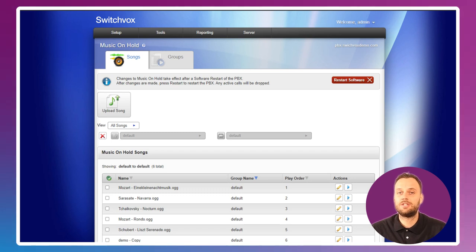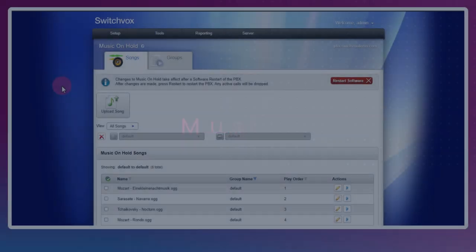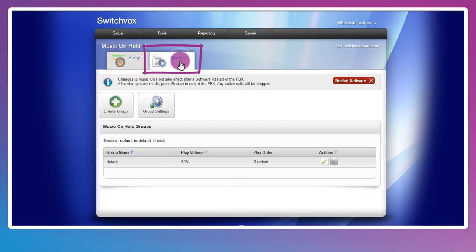To view the current system's music on hold and upload some new audio, let's head over to Tools, Media, and Music on Hold. You'll be joining me here at the default page. Similar to the Sound Manager, we can group our music on hold so we've got a better reference point of what the audio pertains to.